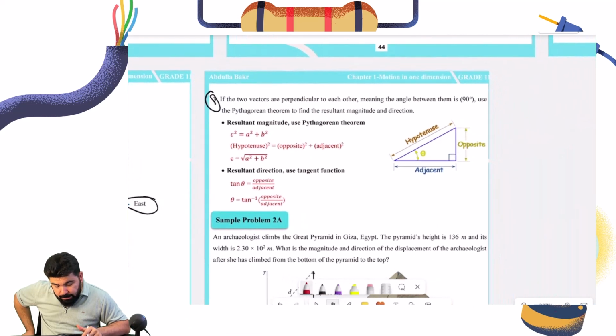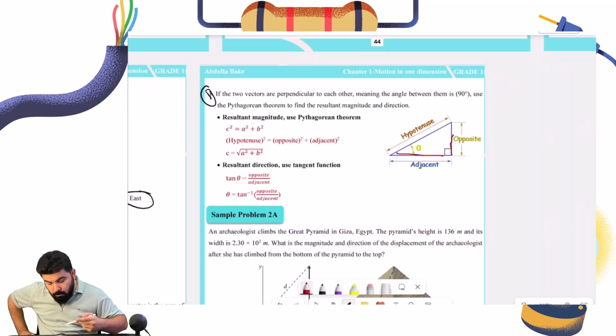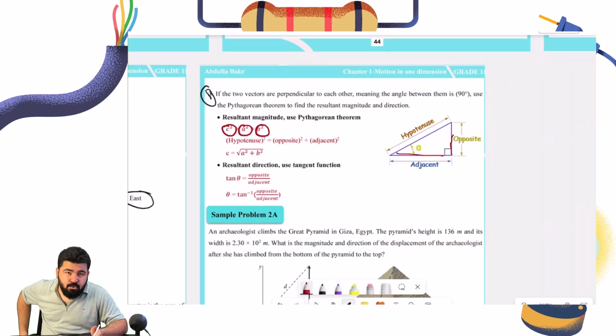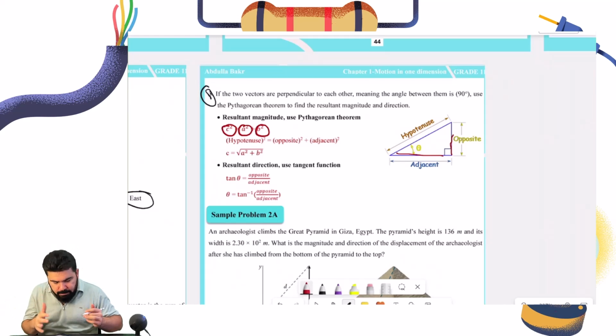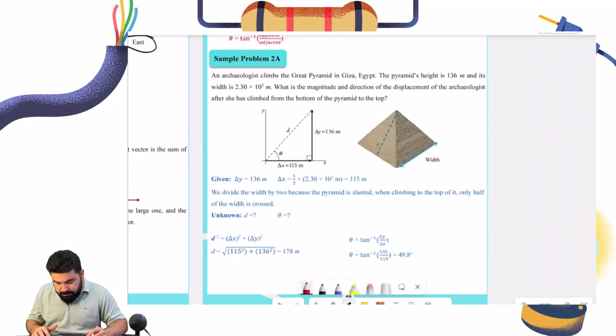Now, the third point: what if the vectors are perpendicular to each other? As you see here, this is the first vector and this is the second vector. How are we going to calculate that? We're going to use the Pythagorean theorem: c squared is equal to a squared plus b squared. I know this all sounds ambiguous, but let's solve a question and then it's going to be really easy.